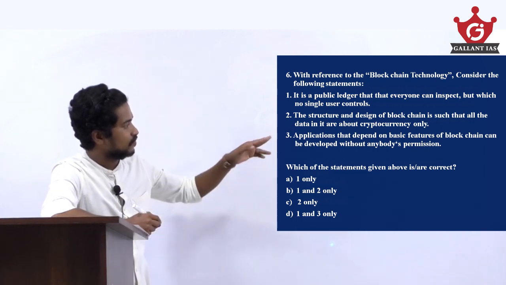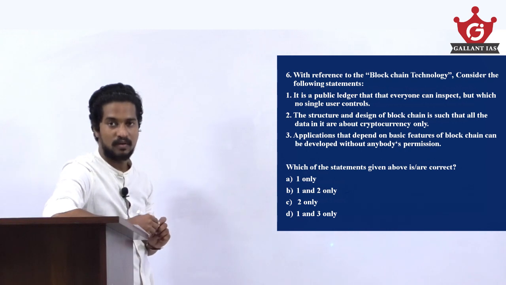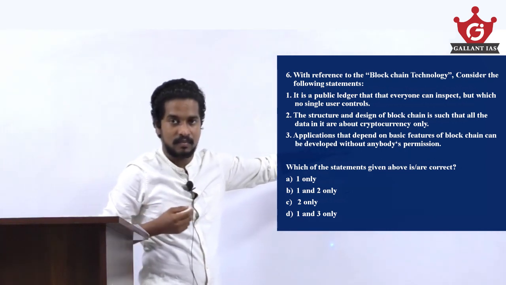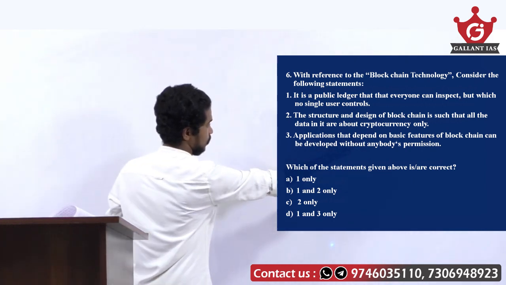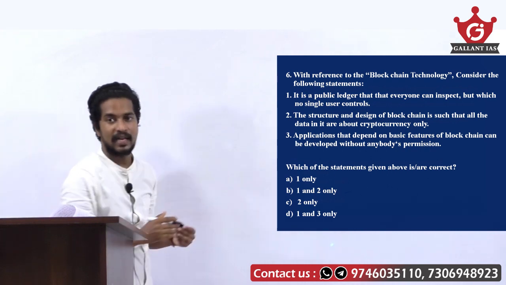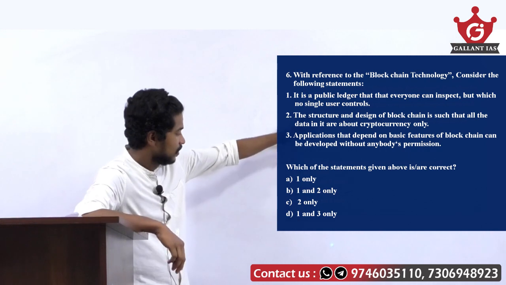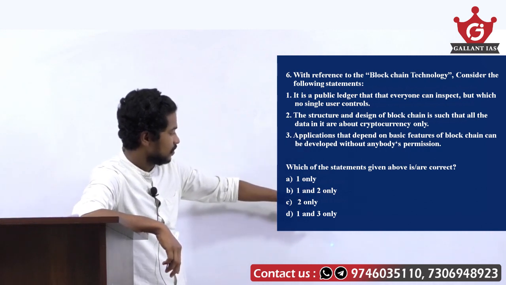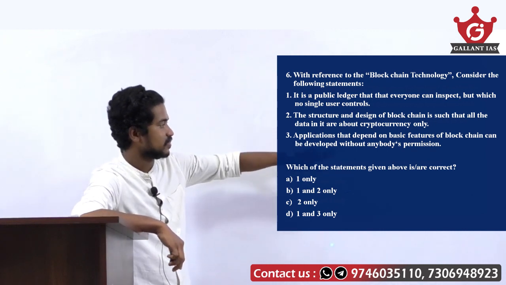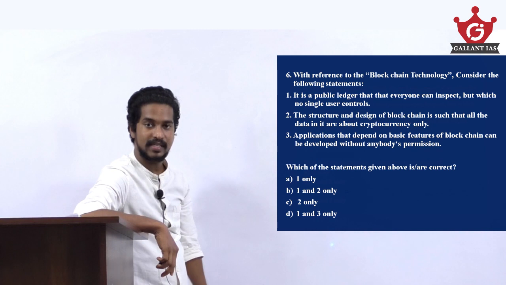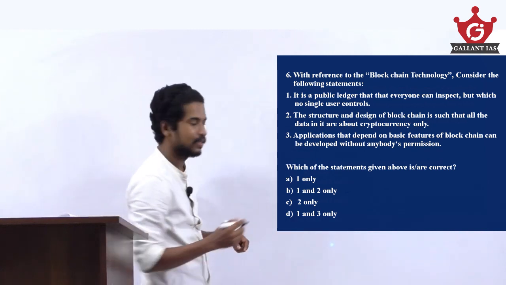The structure and design of blockchain is such that all the data in it are about cryptocurrency only. It's an extreme statement, cryptocurrency only. So you can eliminate this statement. If you are eliminating 2, you can eliminate B and C. And applications that depend on basic features of blockchain can be developed without anybody's permission, which is a right statement. So here the right answer is option D, 1 and 3.